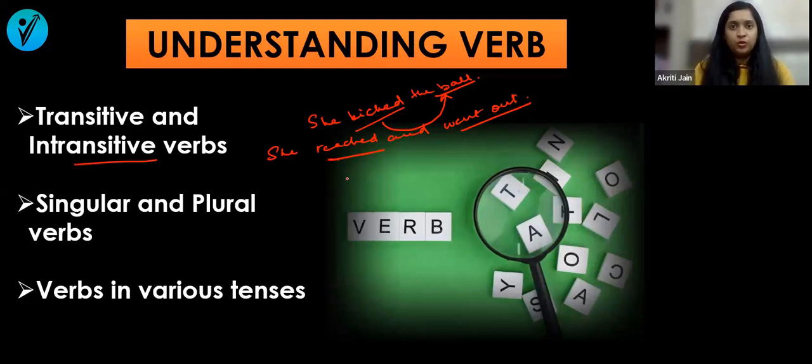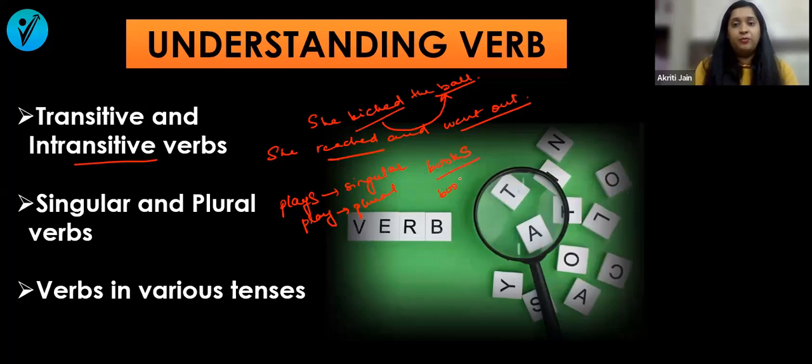Now, singular or plural verbs. It's important to understand what singular verbs and plural verbs are. For example, plays. Is it singular? Is it plural? Well, it is singular, and play is plural. This is a basic difference that a lot of us forget growing up. We have been taught this in school, but we forget it. In a noun, when you add s, for example, book becomes books, it becomes plural.